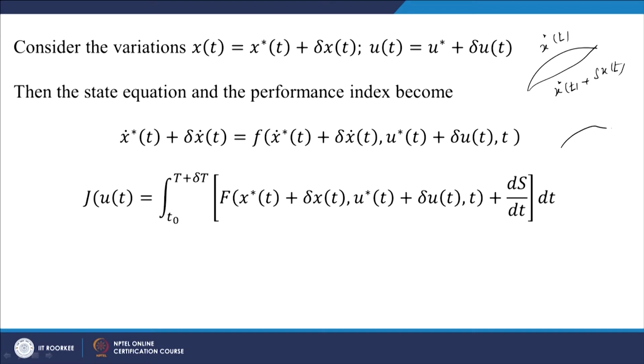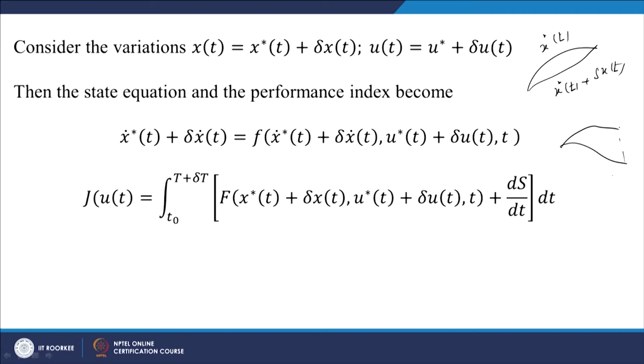If one is a variable, then we may get some other expression where there will be variation at the end position also. So, depending on the four types of problem, we will get the x star and x star plus del x star function. Similarly, u star and del u function. So, this can be added.